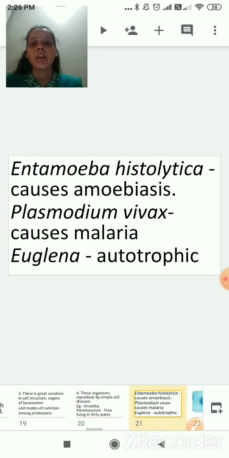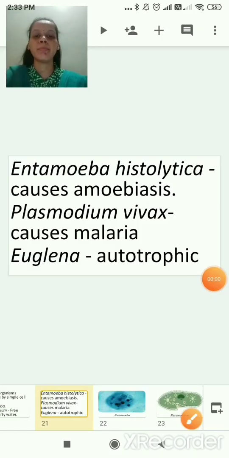Next, Entamoeba histolytica causes amoebiasis. Amoebiasis is a disease that causes dysentery. Plasmodium vivax causes malaria. Euglena is autotrophic.